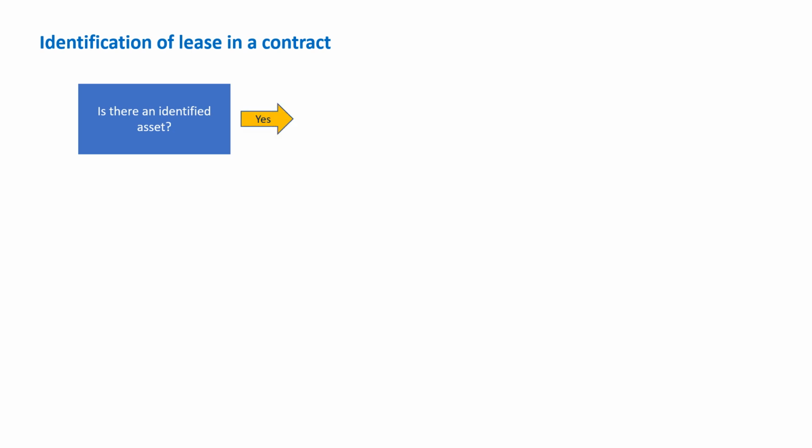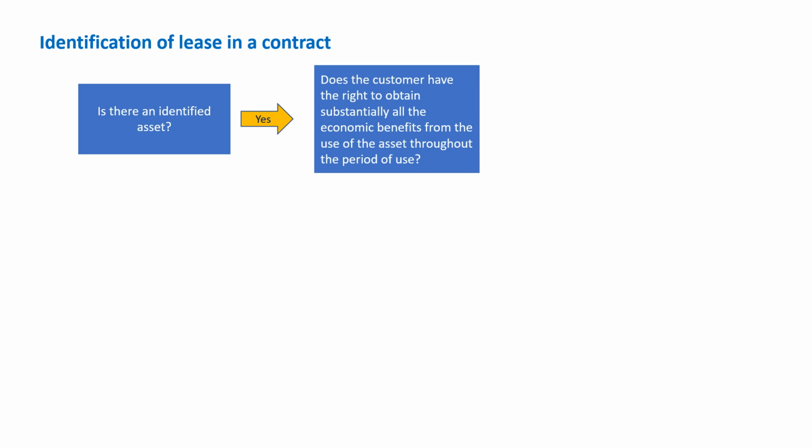If the answer is yes, the next question is very important. Does the customer have the right to obtain substantially all the economic benefits from the use of the asset throughout the period of use? That means the customer is going to gain all the economic benefits from the asset, throughout the period of use.